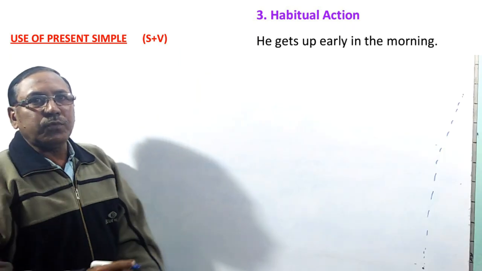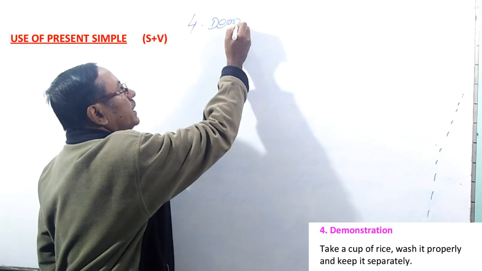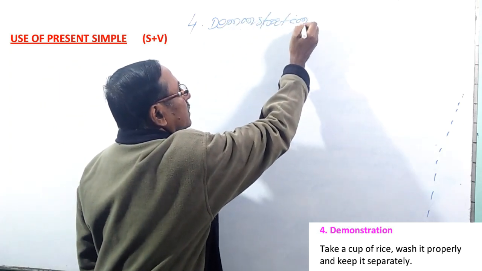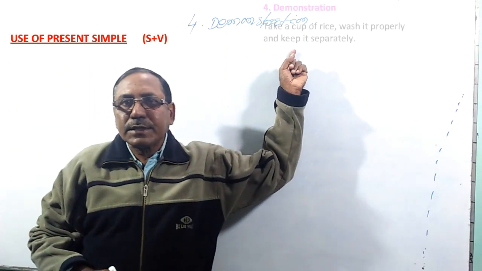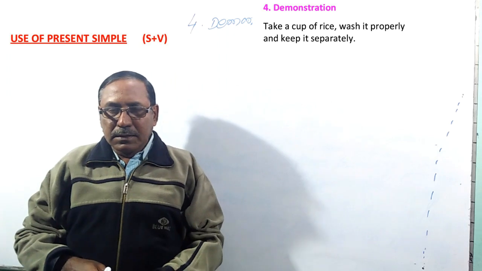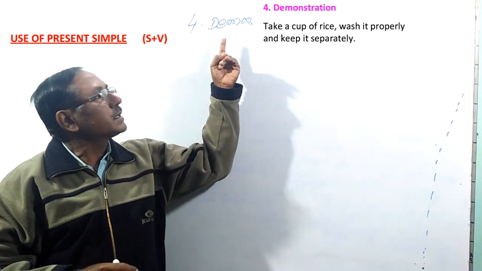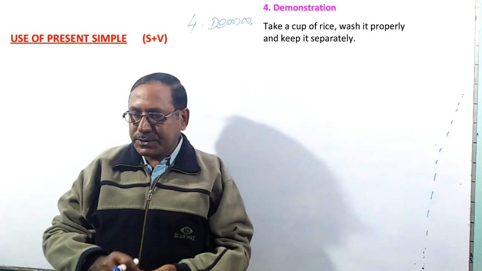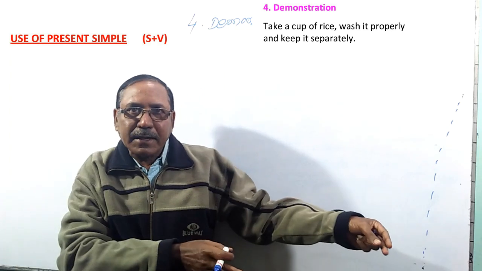Come to point number 4. That is demonstration. If we demonstrate anything, that is demonstration. In case of cooking, suppose we are watching a TV show. In that case, the demonstrator uses that present simple form. He says, take a cup of rice, wash it properly, keep it separately.